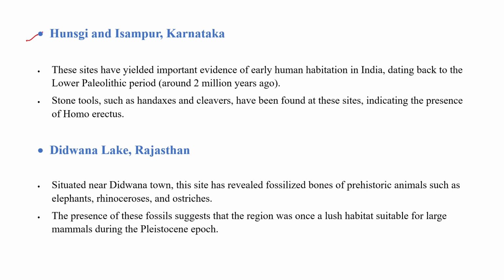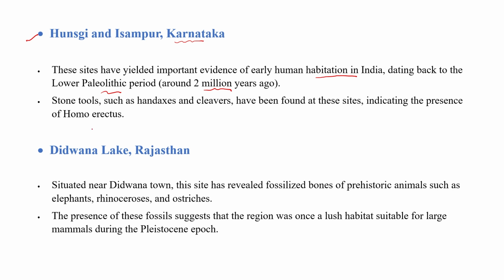Next is the Hunsi and Isampur site, which is located in Karnataka. These sites have yielded important evidence of early human habitation in India, dating back to the lower Paleolithic period around 2 million years ago. So this Hunsi and Isampur site in Karnataka explains the lower Paleolithic period, like the early human habitation in India around 2 million years ago.